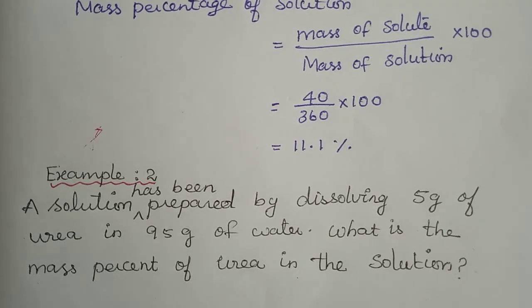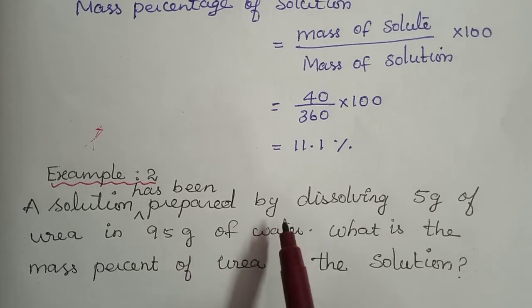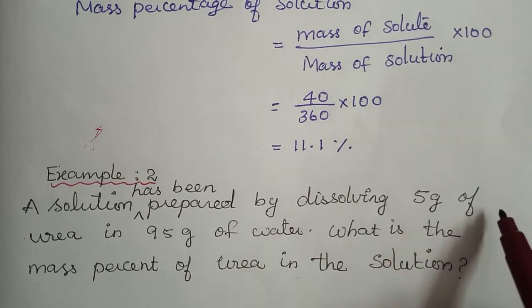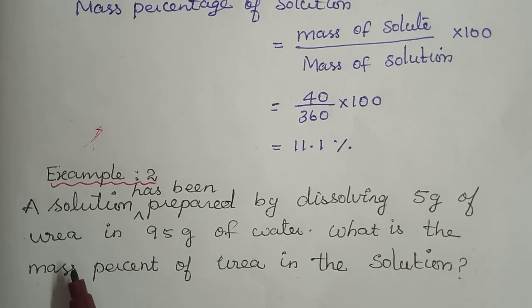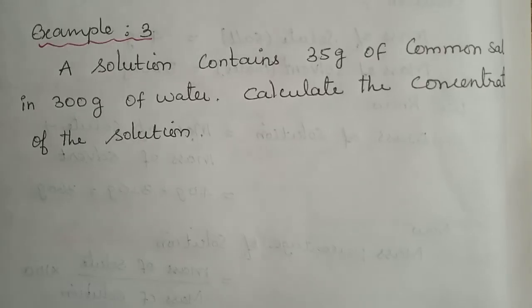Listen carefully. A solution has been prepared by dissolving 5 gram of urea, that is a salt, in 90 gram of water. What is the mass percentage of urea in the solution? So we have to find out the mass percentage of urea in the solution. Understood? Easy now? Yes.